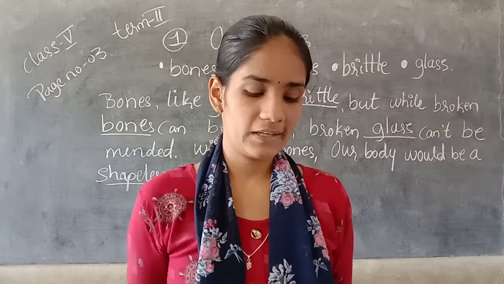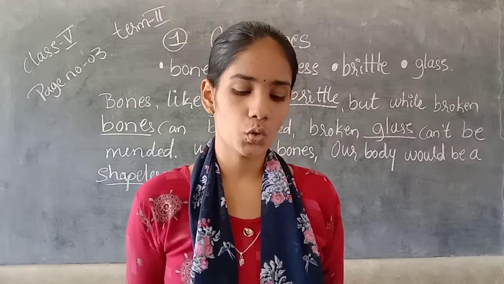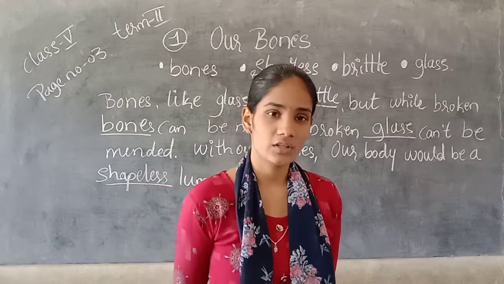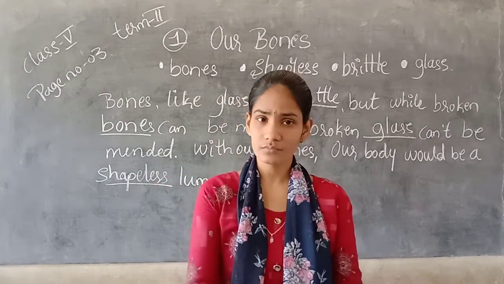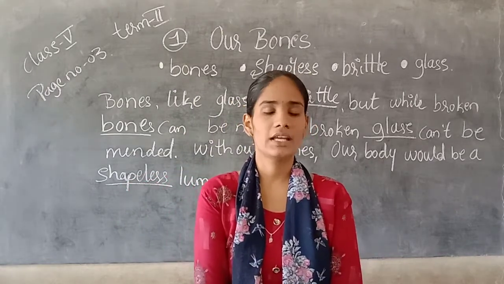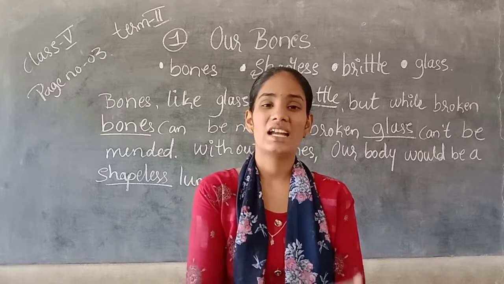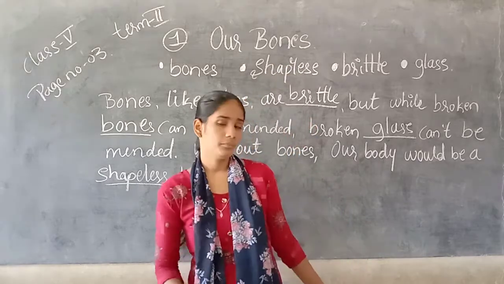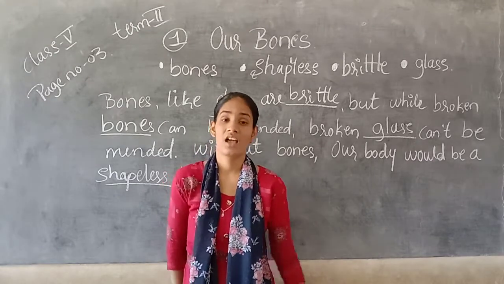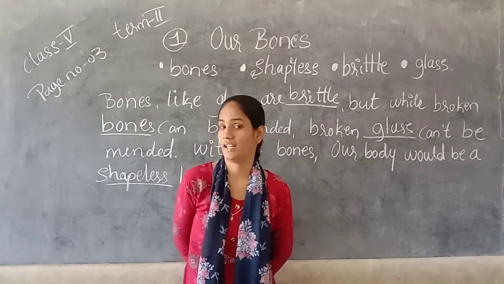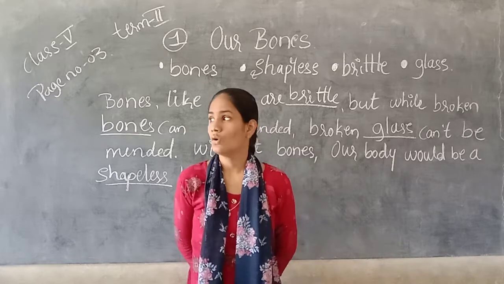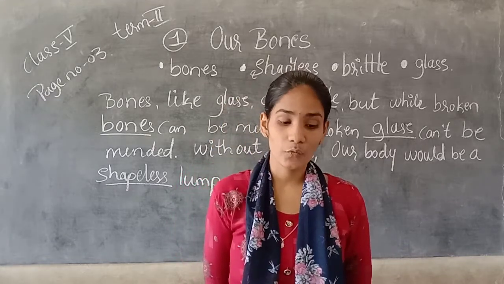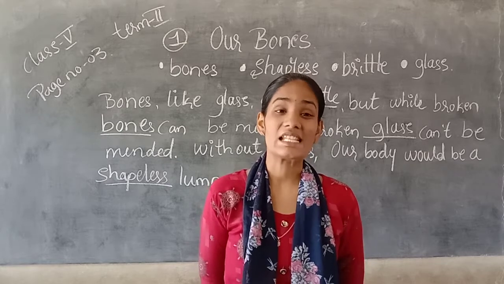So when Noida's teacher rang Noida's parents, what happened? Noida's father came in his car and took Noida to the hospital. When Noida's father got the call from Noida's teacher, he came to know that Noida had fallen down from the monkey bars and she was hurt.